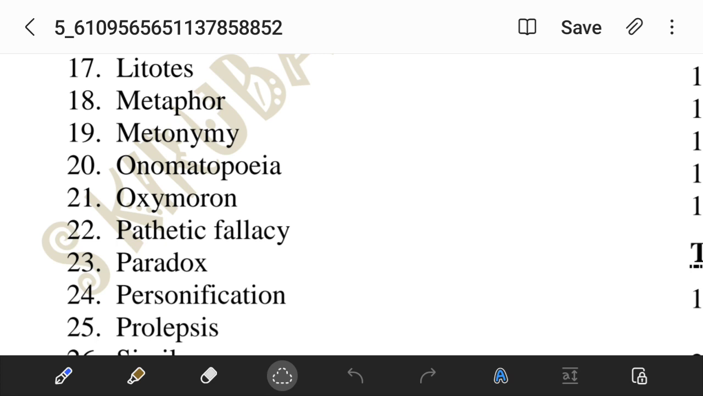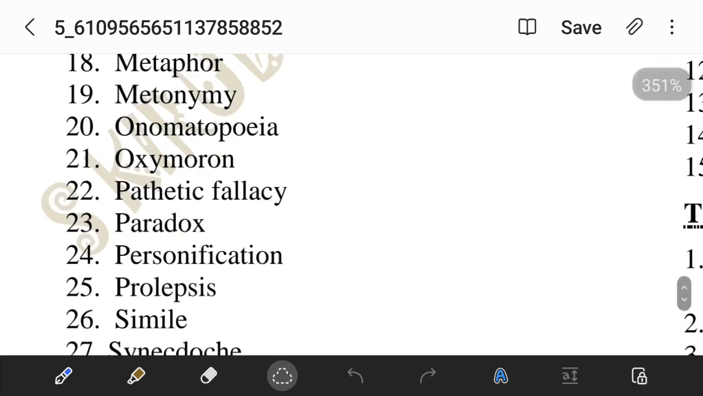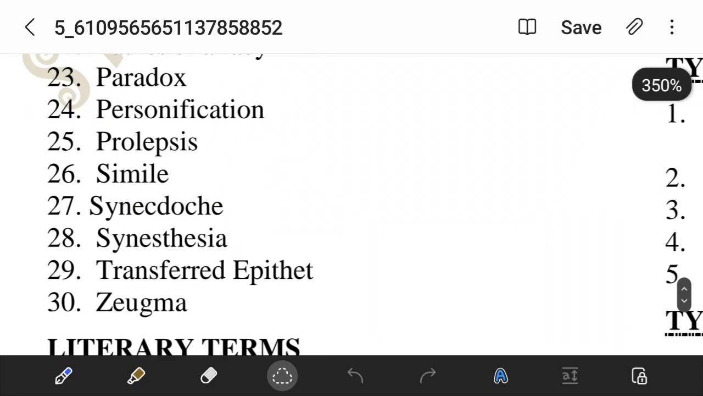The next one is personification. Personification is when we give human characteristics to non-humans, like cloud wept. Cloud is not a living thing, still we gave human characteristics to the cloud. Flower danced. Flower can't dance. It is still personification, giving living characteristics to non-living things. And that is known as personification.